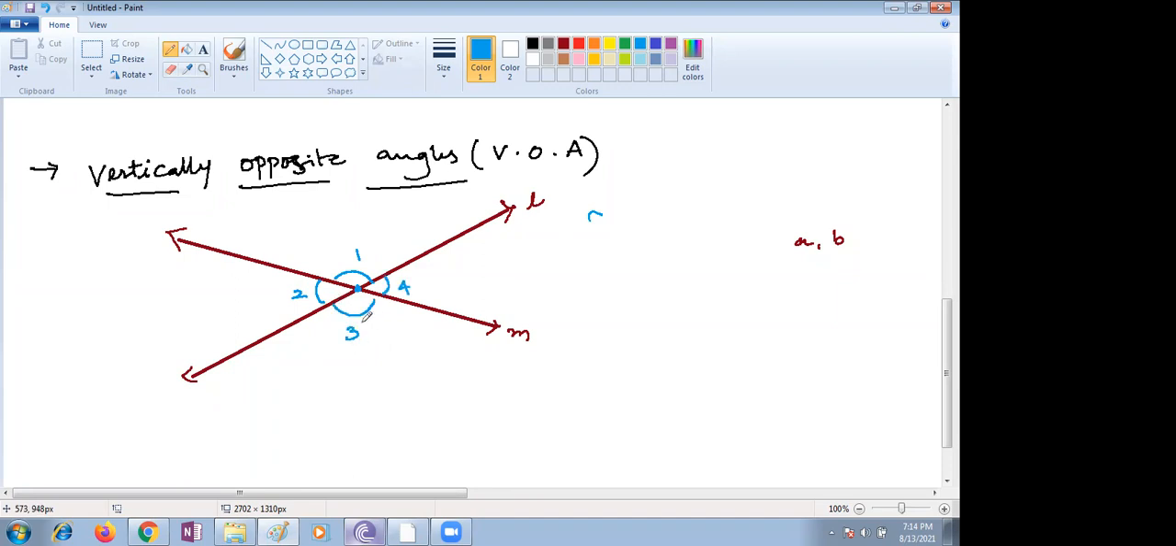These are the 4 angles made by 2 intersecting lines. How many angles are formed when two lines meet at a point? There are 4 angles. Yes, ma'am, 4. Now you have to see, children.